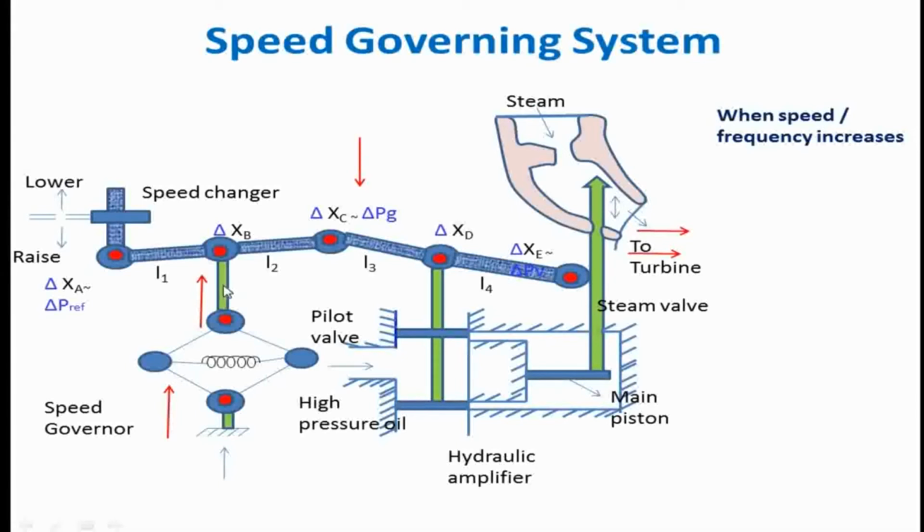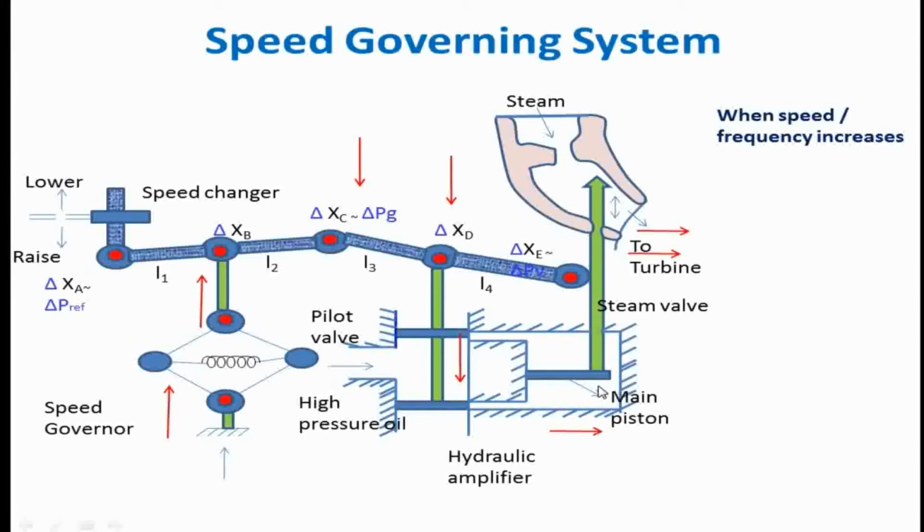If the point C comes down, the point D also comes down. In the hydraulic amplifier, we have two chambers in the pilot valve, an upper and a lower. Due to this downward movement of point D, the upper chamber valve gets closed, and via the lower chamber, the high pressure oil moves into the hydraulic amplifier and flows in this direction.